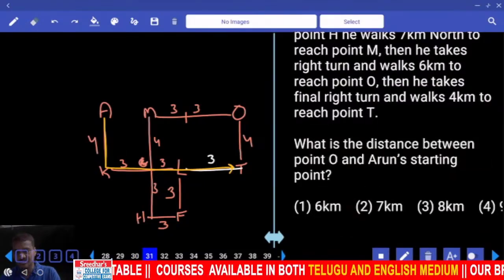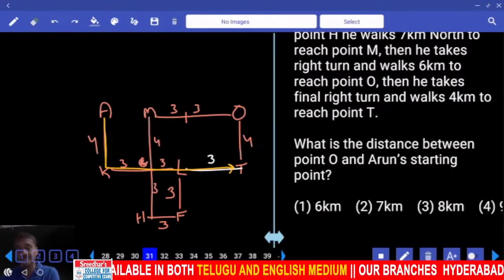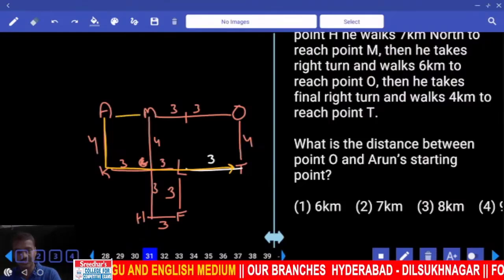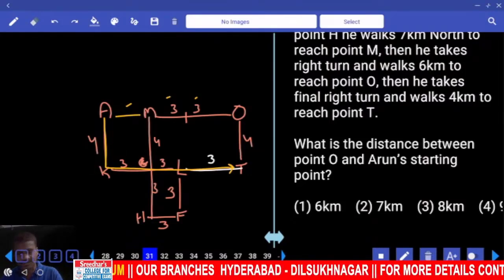The next one, 31. What is the distance between O and Arun's starting point? Now between O and Arun's starting point, what is the distance here? 3 plus 3 plus 3, 9. 9 that is given in choice 4, question number 31.